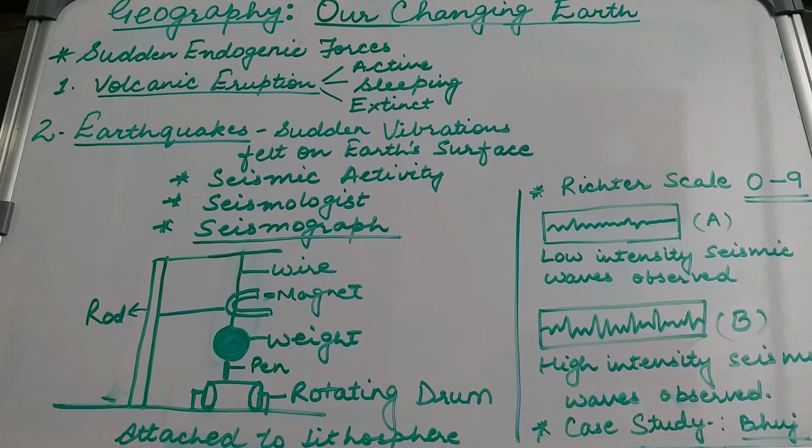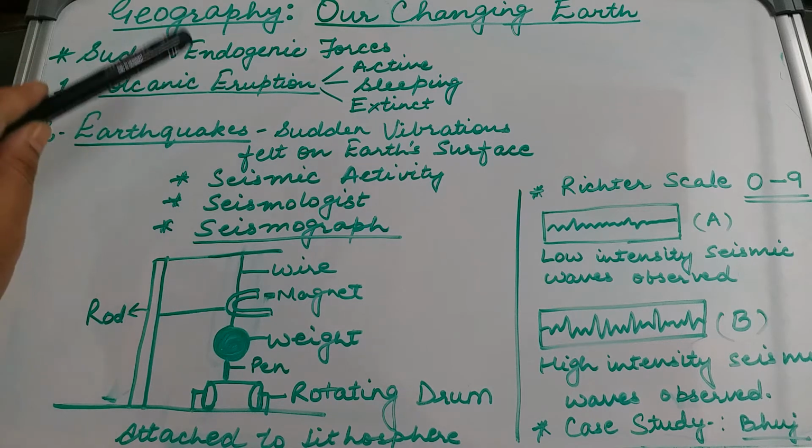Sudden forces are those where an activity happens under the surface of the earth and it is a sudden, quick activity that causes certain changes on the surface of the earth. Under the sudden endogenic forces, we have already discussed the volcanic eruption. Let us quickly revise it. Volcanic eruptions, earthquakes, and landslides could be sudden endogenic forces.